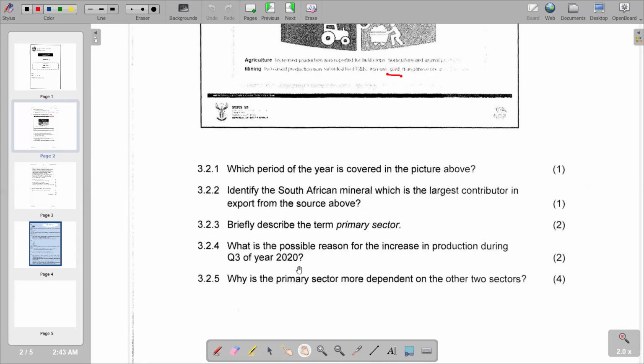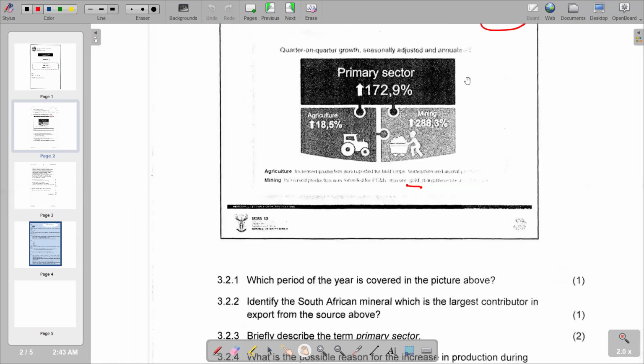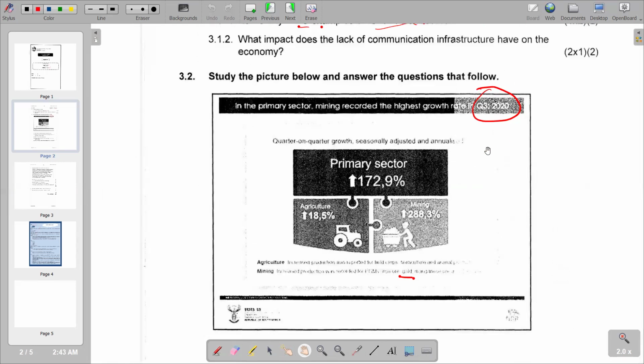So you see that this is mainly, it might be due to the opening of economic activities after, remember, there was a pandemic which hit the world, COVID-19. So obviously, the period of COVID-19 is the year that we have in question, which is year 2020. So we are saying the possibility is that it is due to the relaxation of the lockdown regulations. When the lockdown regulations were eased, that's when there was now a space for increase in production.